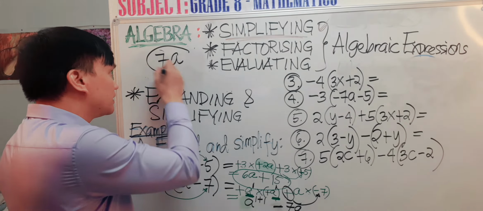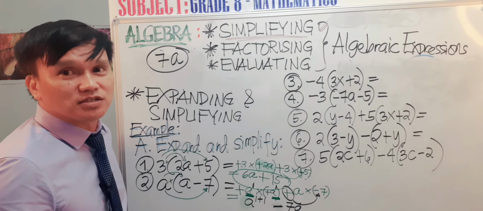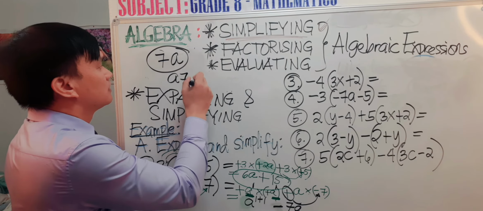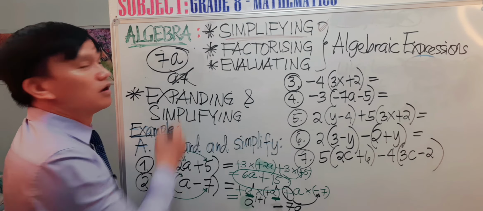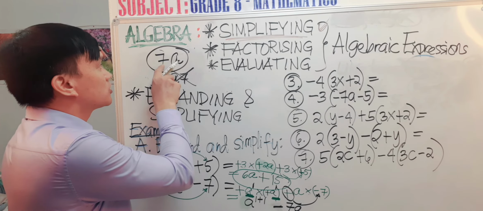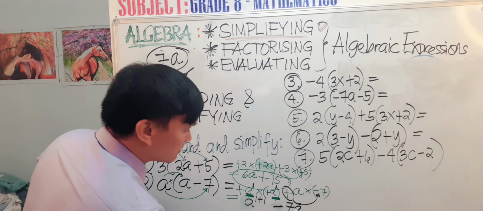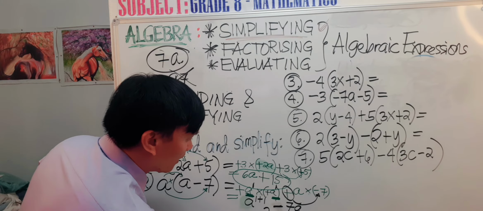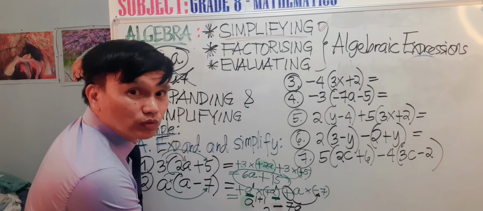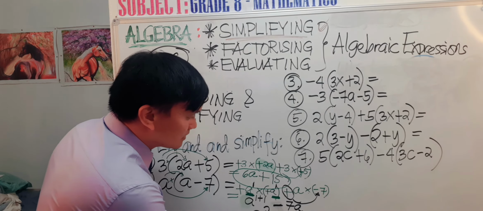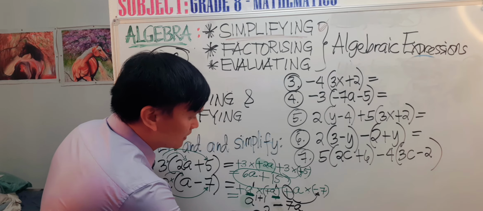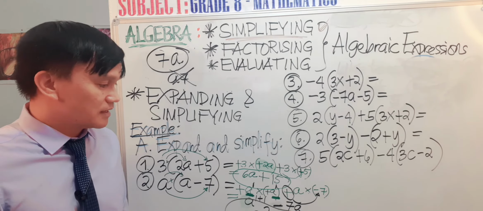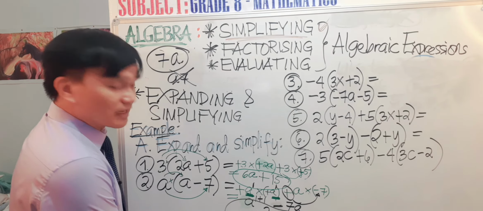You cannot say a7, that is wrong. It's supposed to be 7a. So our final answer now is a squared, or a to the power of 2, minus 7a. Can you get it now?